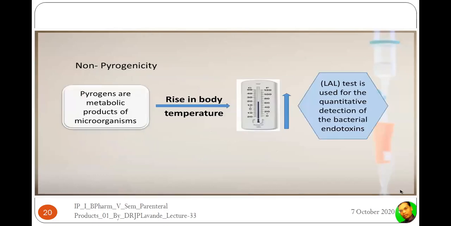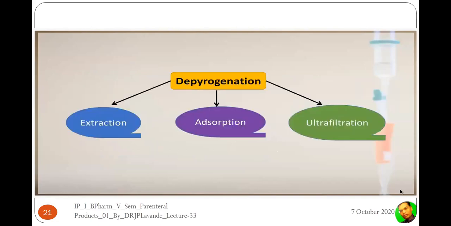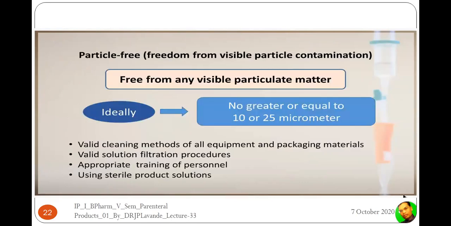Non-pyrogenicity, again, is a most important thing, because pyrogens are the metabolic products of microorganisms, and when they enter our body, they will lead to a rise in body temperature. Now the Limulus amoebocyte lysate, that is the LAL test, is used for the quantitative detection of bacterial endotoxins. We can go for depyrogenation, that is, removal of the pyrogens. We can use methods such as extraction, adsorption, and ultrafiltration. By these methods, we can make the product free from pyrogens.